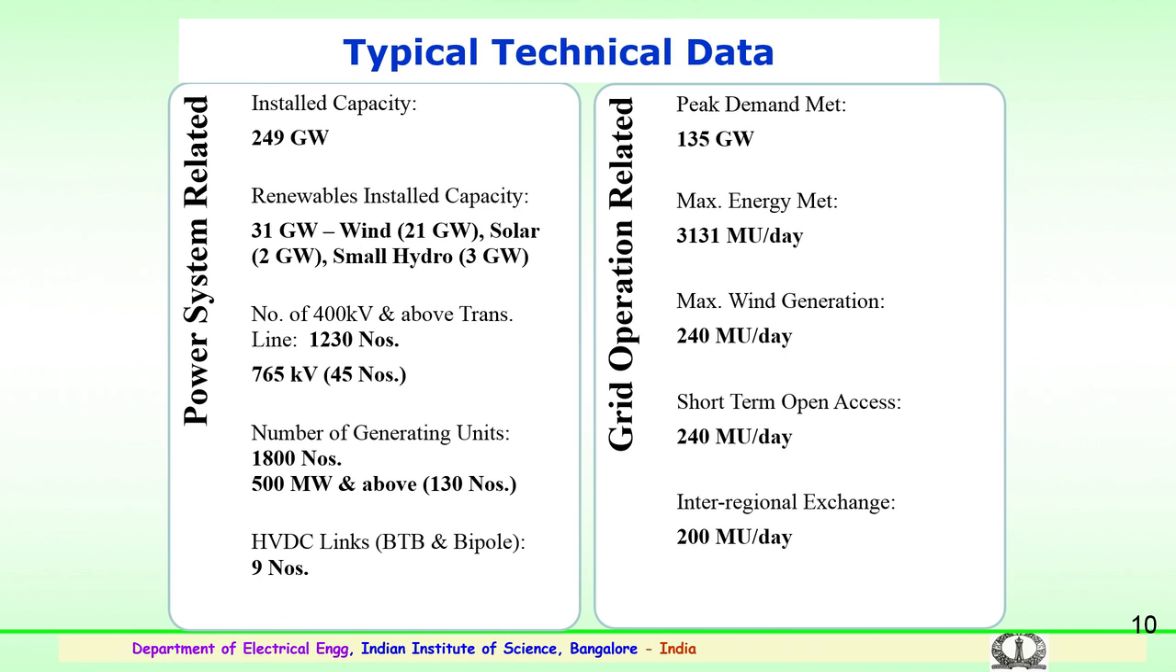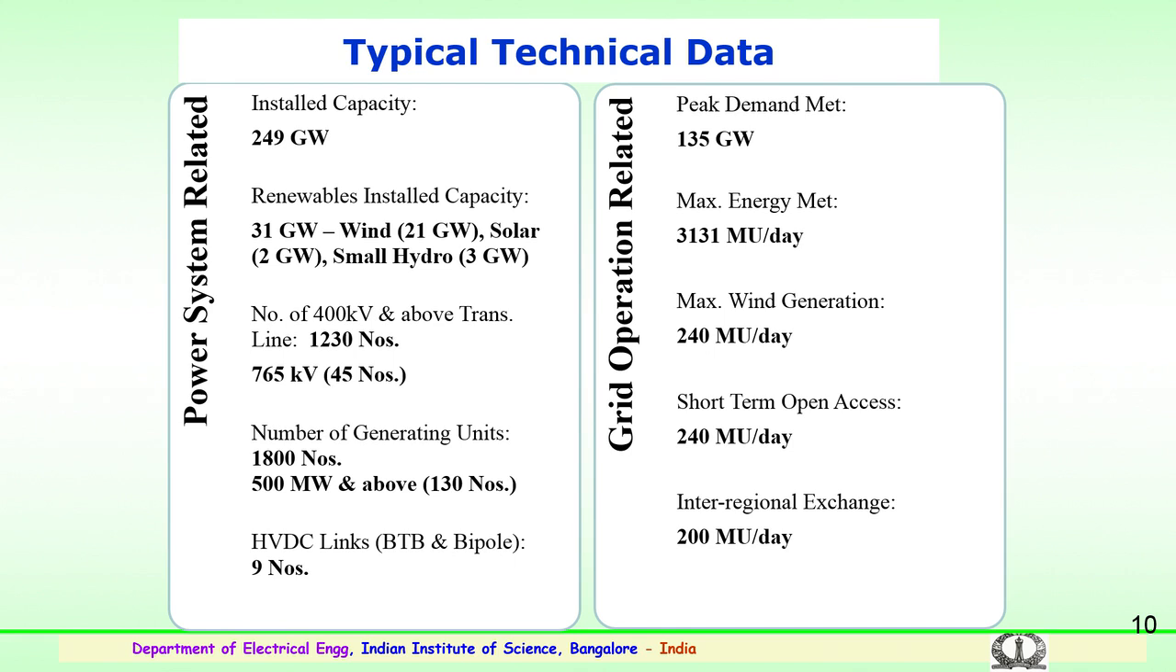We have more than 1800 generating units, and those of 500 megawatts and above number 130. Apart from this AC, we also have high voltage DC links, of both types, that is back to back and bipole in nature. These are 9 in number. This is the data, and the demand met from the grid operation: the peak demand met is around 135 gigawatts, and the maximum energy met per day is around 3131 million units per day.